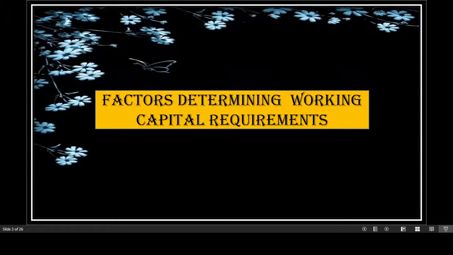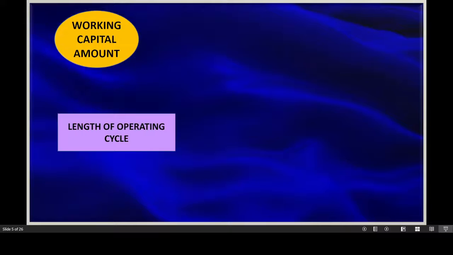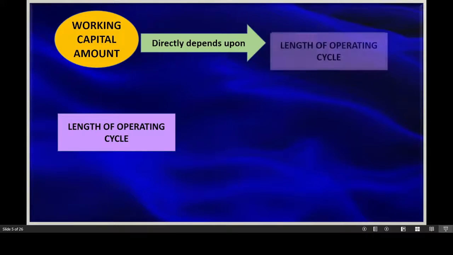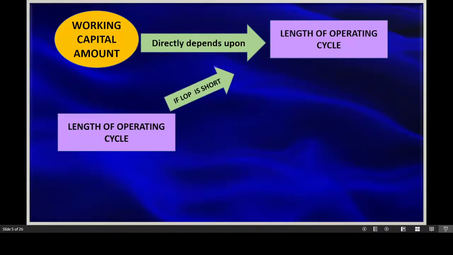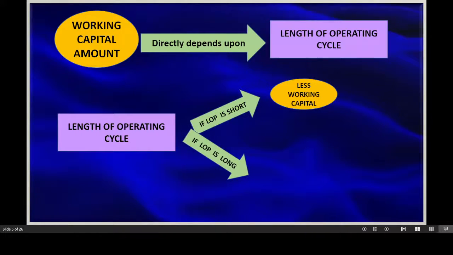Now let us read the various factors which help in determining the amount of working capital required by a business concern. The first factor is length of the operating cycle. The amount of working capital directly depends upon the length of the operating cycle. Operating cycle basically refers to the time period which is involved in production.